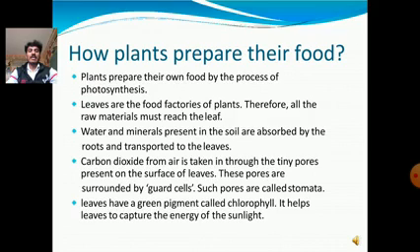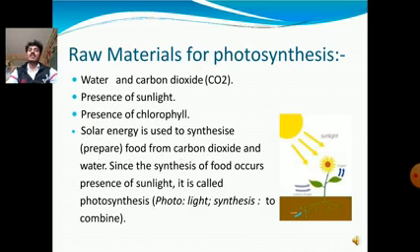The leaves have a green pigment called chlorophyll. It helps leaves to capture the energy of sunlight. Raw materials for photosynthesis: water and carbon dioxide, in the presence of sunlight and chlorophyll. Solar energy is used to synthesize food from carbon dioxide and water. Since the synthesis of food occurs in the presence of sunlight, it is called photosynthesis. Photo means light, synthesis means to combine.